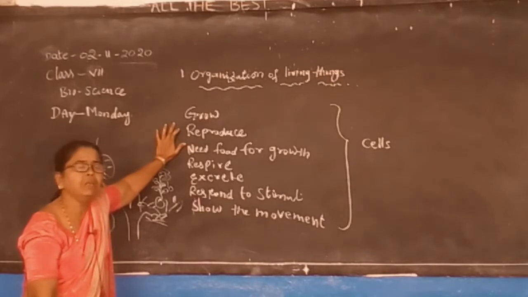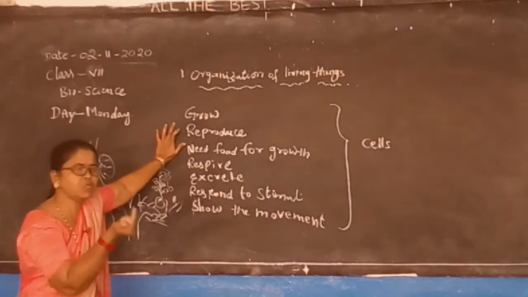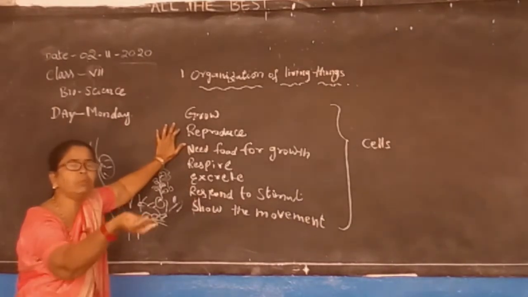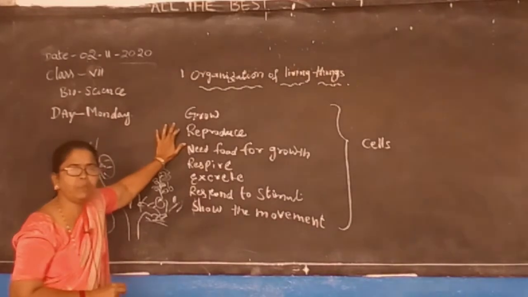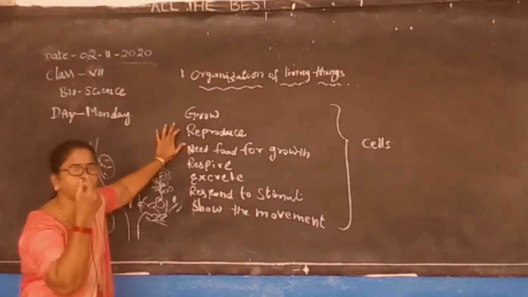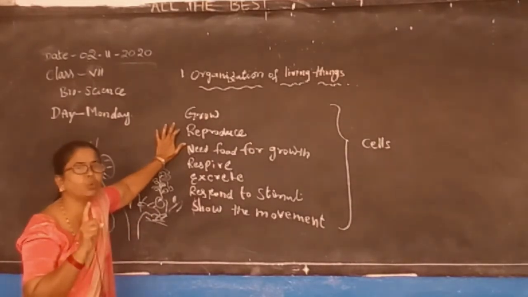Now, say a rose plant is there. Suppose you keep a small rose plant; after 1 week or 1 month, you will see changes. Leaves are produced, some branches come, then a small bud and a flower are added. So we can say the plant is growing.